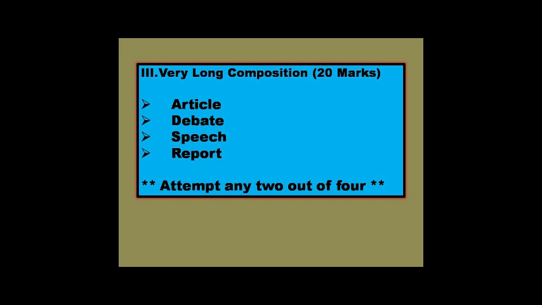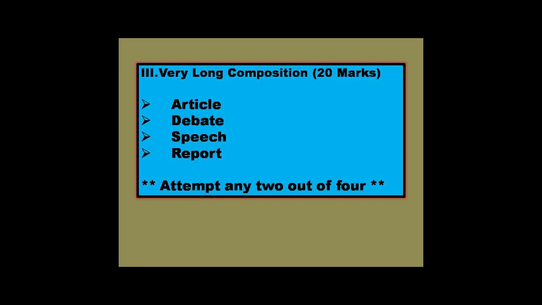Okay, now let us talk about the third part, that is very long composition of 20 marks. Here you have article writing, debate, speech and report writing. Here you need to prepare all these 4 things. It wholly depends on the paper setter. Sometimes they can ask you both questions on article writing, or sometimes on any one of these topics. 2 questions will come in this third part. So there are a total of 3 parts in section B.